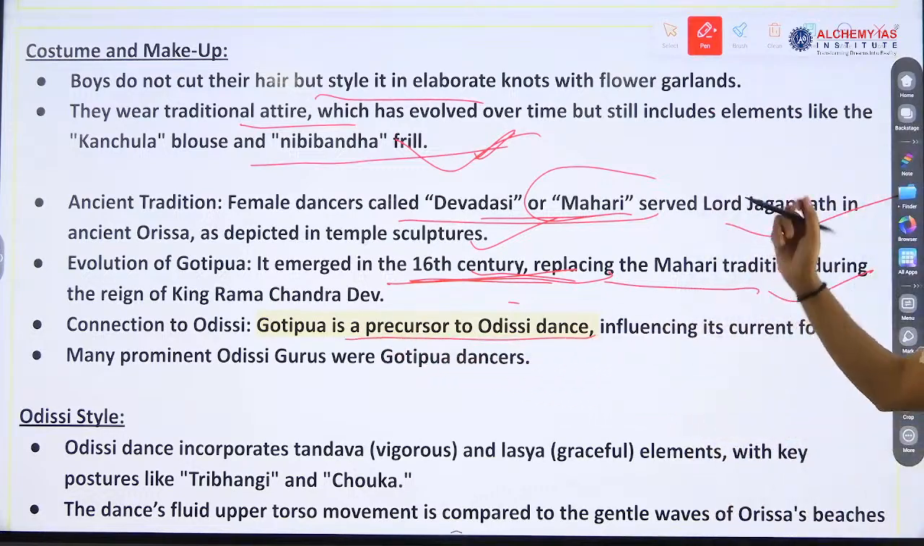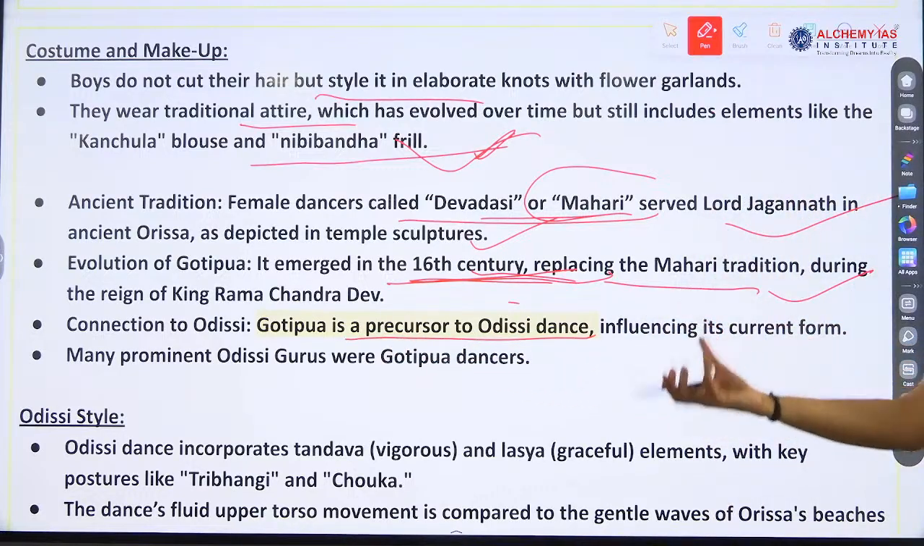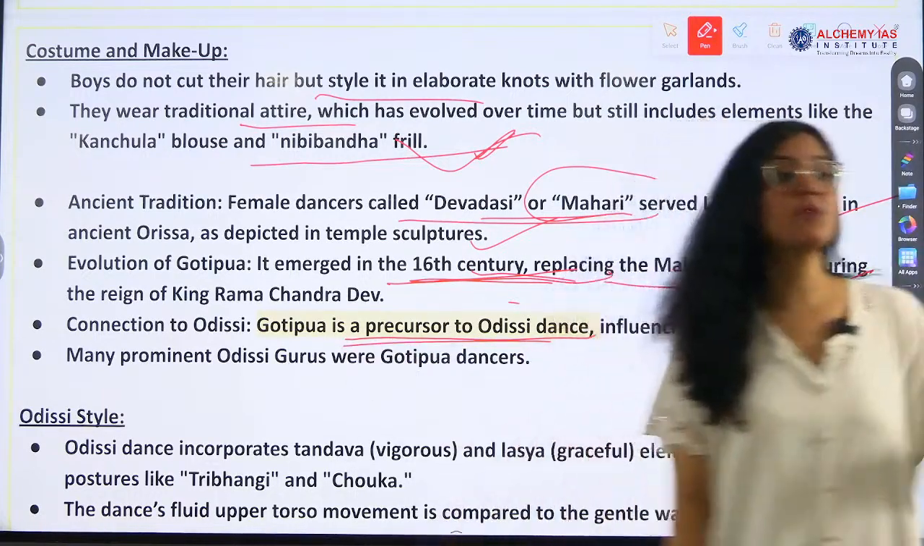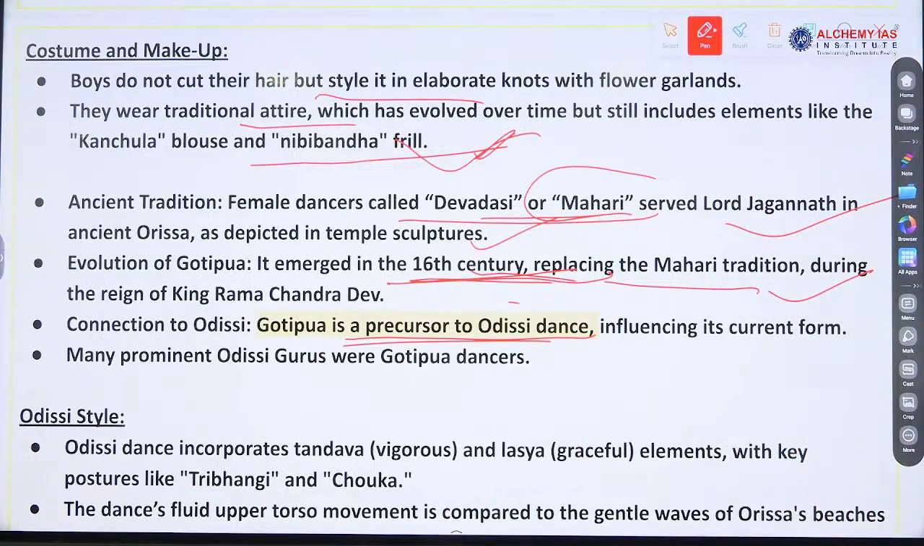Connection to Odissi dance. Odissi. Is it a classical dance? Odissi. So Gotipua is a precursor to Odissi, very very important. Okay, it is a precursor to Odissi dance. Various elements have been taken into Odissi dance from Gotipua.